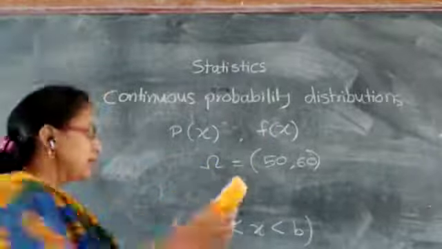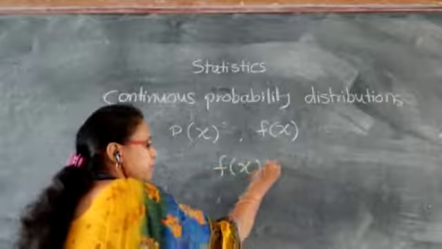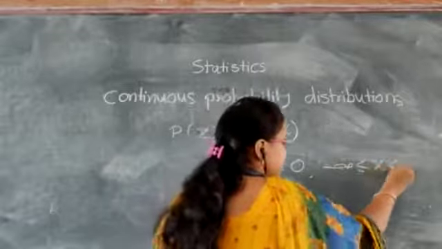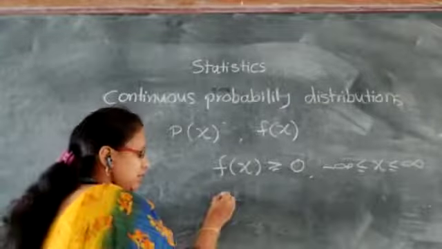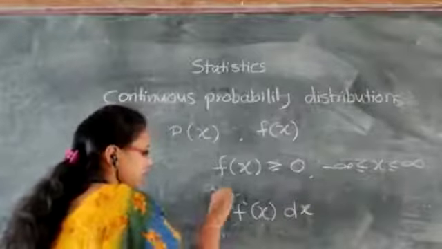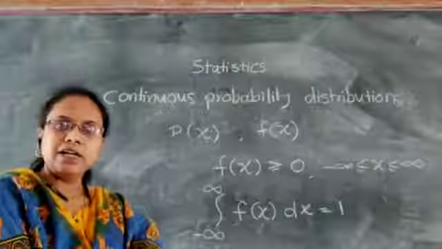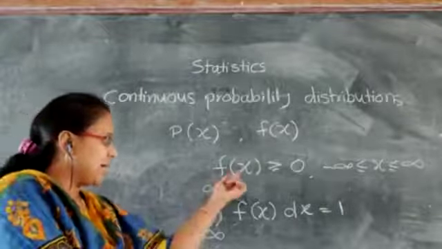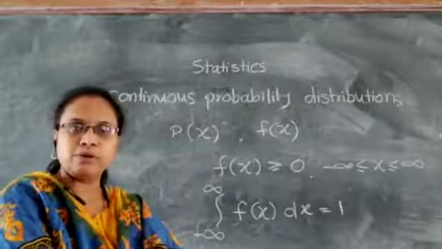So I am writing these two conditions here. The first condition is f of x should be greater than or equal to 0 for minus infinity to infinity, that is, for the overall range. And the second condition is the integration from minus infinity to infinity of f of x dx, and it should be 1. If these two conditions are satisfied, then that function is said to be the PDF of x.